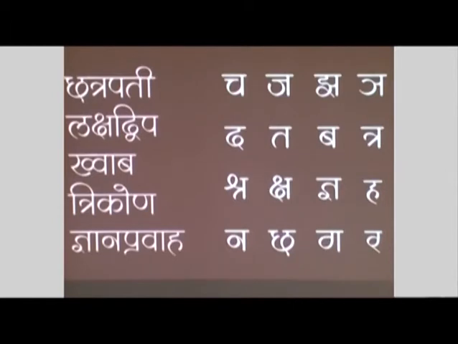So looking at the existing situation in the field of type design in India, one realizes that Devanagari script needs new exploration and fresh ideas. One needs to look at the Devanagari type design independently and not as secondary to Latin type design. Today we have technology, but we are lacking good type designers. The number of type designers is less compared to our population, number of scripts, and demand.